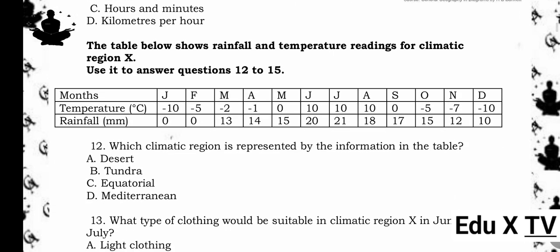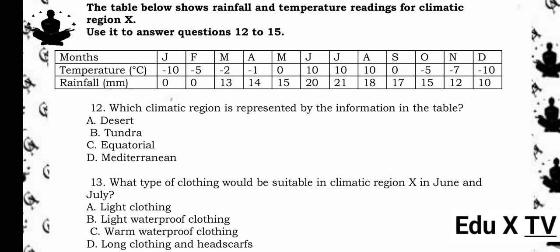The table below shows rainfall and temperature readings for climatic region 10. Use it to answer questions 12 to 15. Months: J, F, M, A, M, J, J, A, S, O, N, D. Temperature in degrees C: -10, -5, -2, -1, 0, 10, 10, 10, 0, -5, -7, -10. Rainfall: 0, 0, 13, 14, 15, 20, 21, 18, 17, 15, 12, 10, 12.